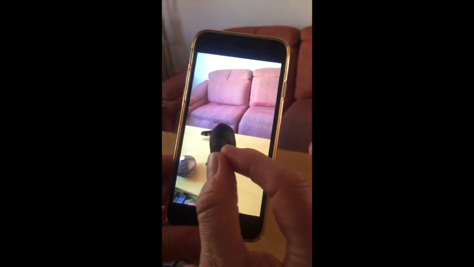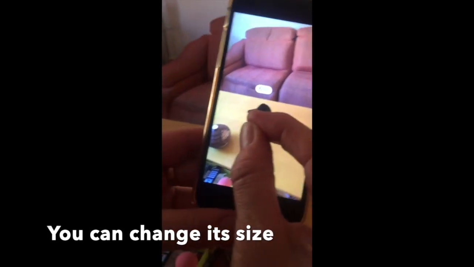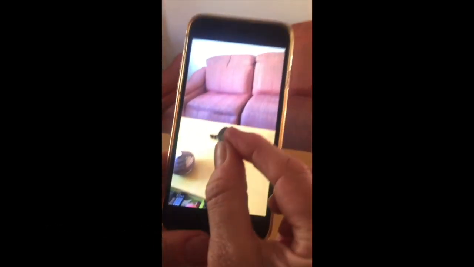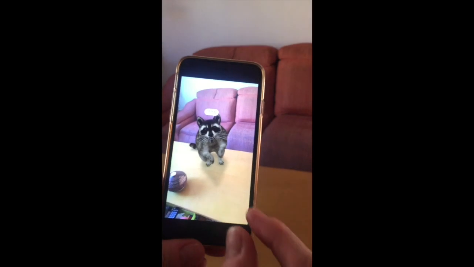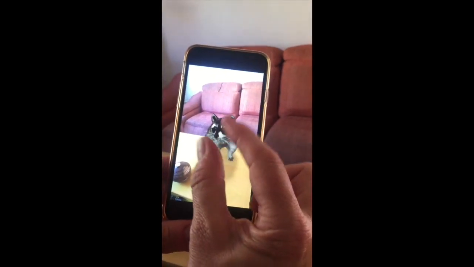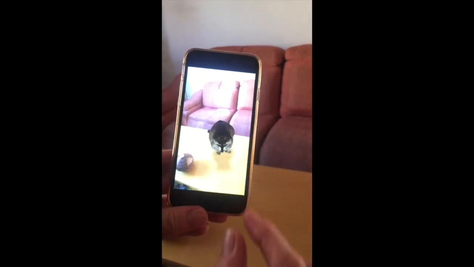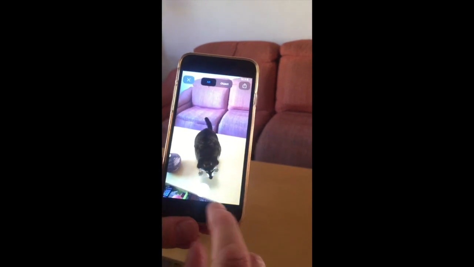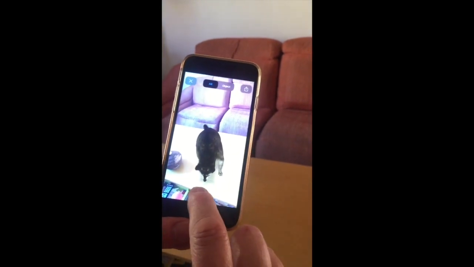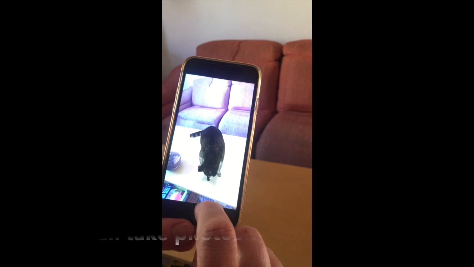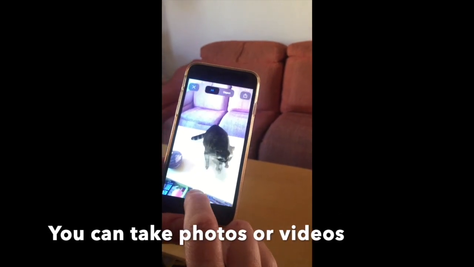And you can make him smaller or bigger. I like him about that size, I think. And then you can think, okay, I'm going to take a little photo of him. Raccoon, look up. There he is.